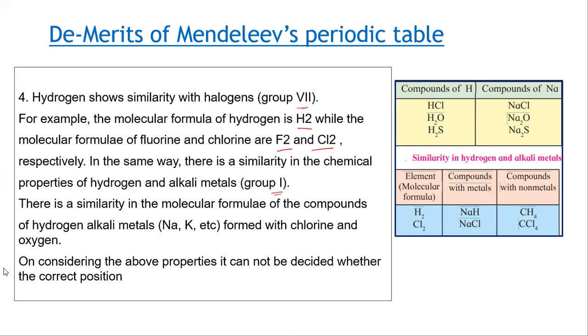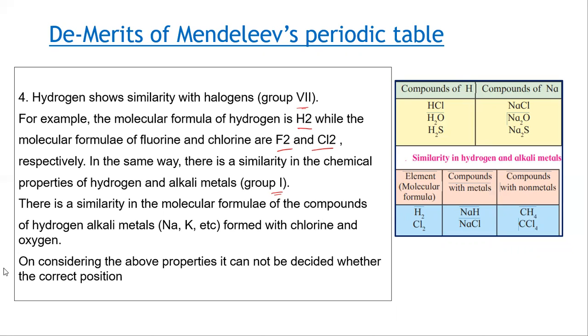Sodium, an alkali metal, combines with oxygen and forms Na2O. Hydrogen also combines with oxygen and forms H2O. Sodium combines with sulfur and forms Na2S. Hydrogen also combines with sulfur and forms H2S. So it shows chemical properties the same as those of alkali metals also, that is group 1 also.